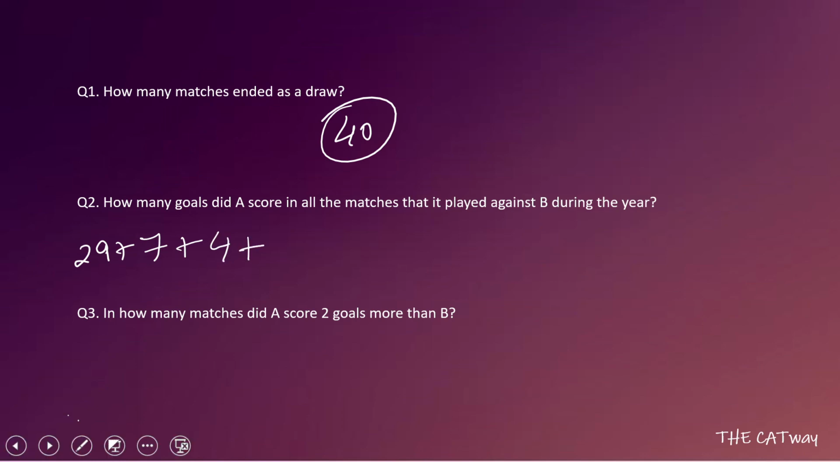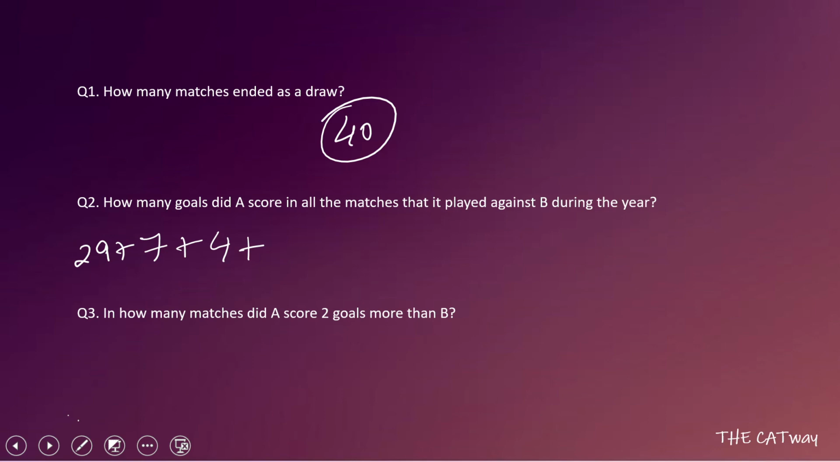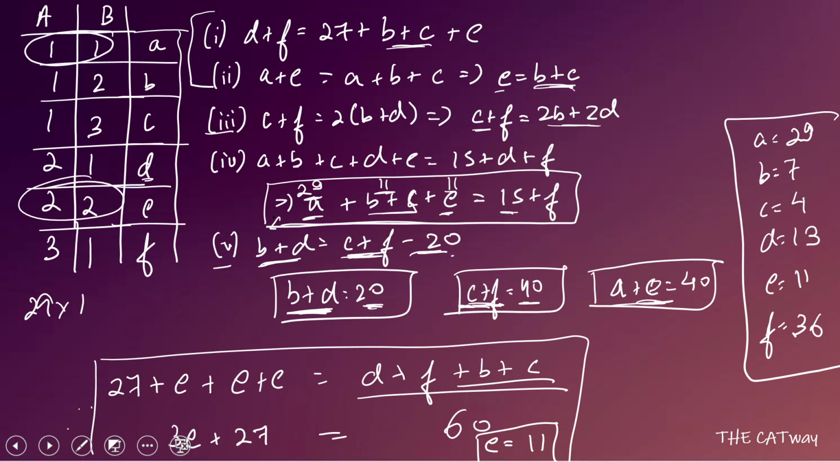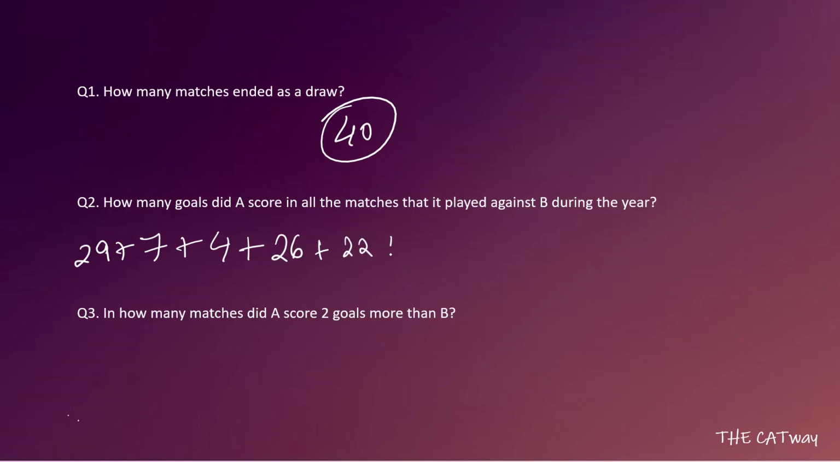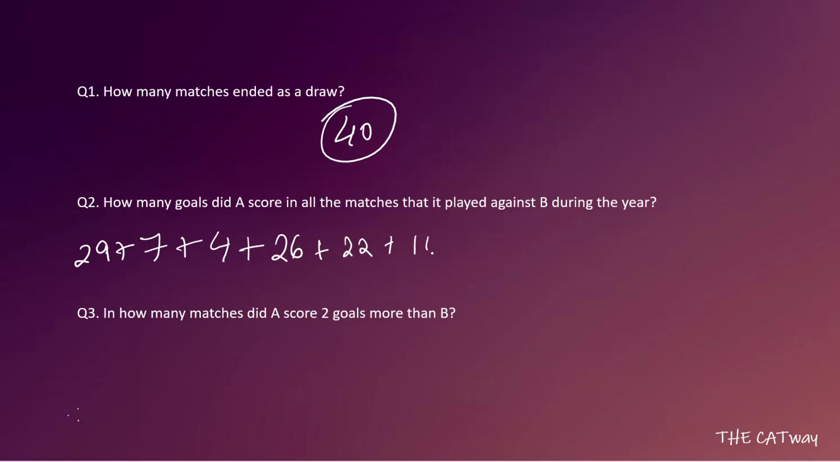So we are going to take 4 goals. Coming to D, there are 13 matches, and in 13 matches he scored 2 goals each. So that means 26 will be the total number. After that, come to the E part. In E there are 11 games. In 11 games he scored 2 goals each. So 22 will be the total sum. And coming to F there are 36 games. He scored 3 goals in each match. So a total of 108.